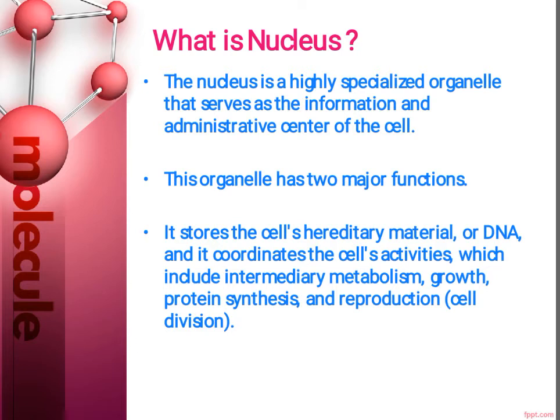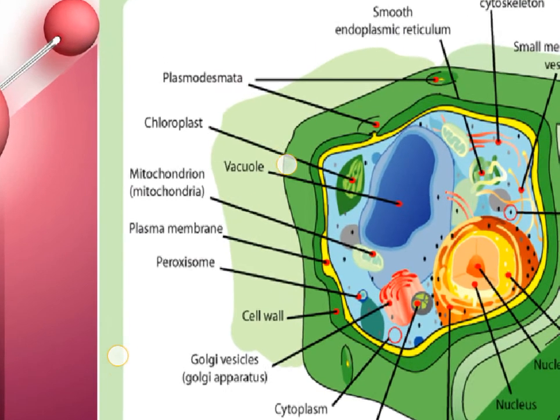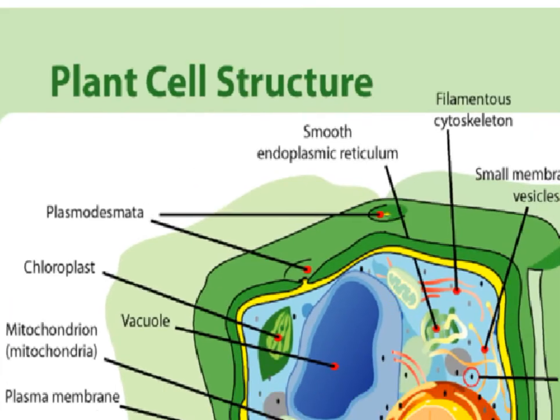So now we will go in detail with the structure of a nucleus. Before proceeding further, I will show you how the plant cell structure looks like. This is the common diagram of plant cell structure. You have studied this plant cell structure in your 11th and 12th science. So this is the basic diagram of plant cell structure. I will zoom so that you can see the diagram properly.